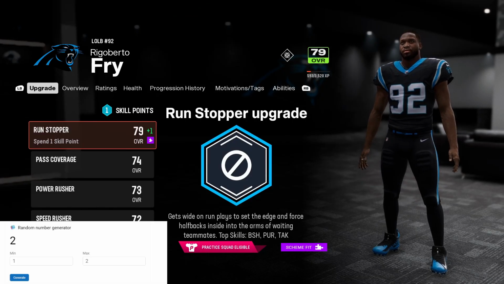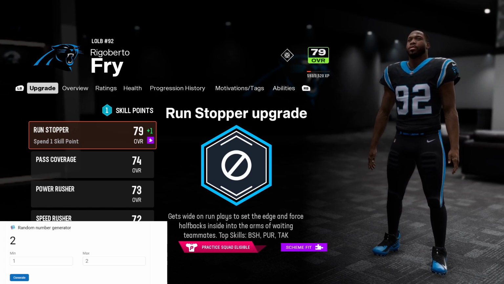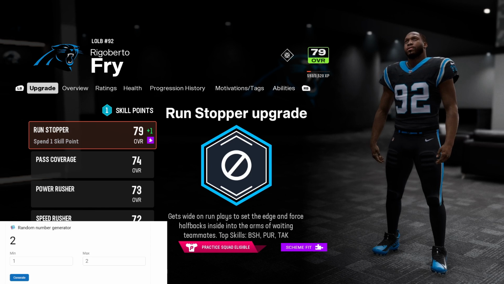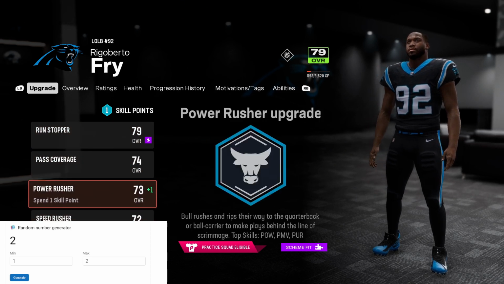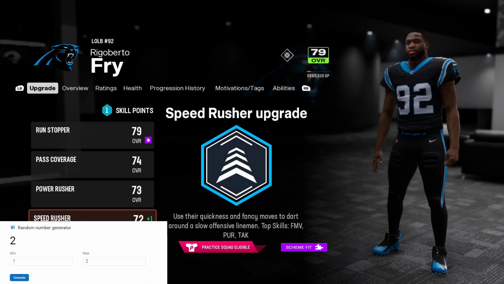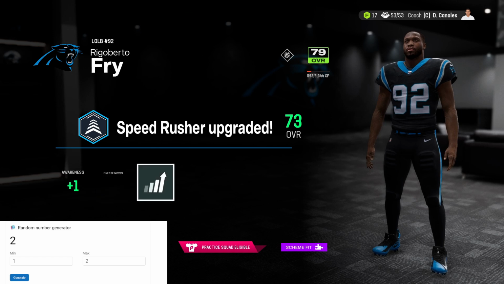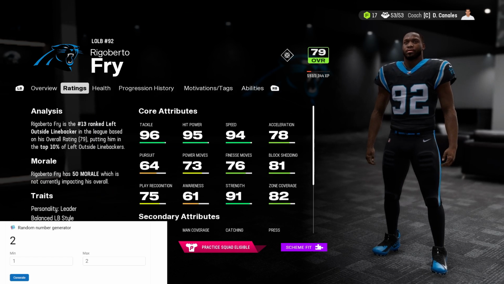So after making the random number generator generate all the ratings for our player, Rigoberto Fry comes in at a 79 overall as a rookie. We do have 1 skill point to use, so we'll go ahead and use it on speed rusher. So up that, he stays at a 79, 73 overall speed rusher now, but this is really good.